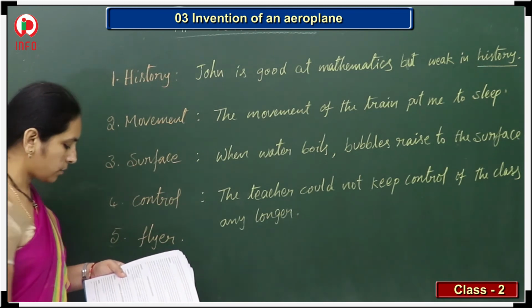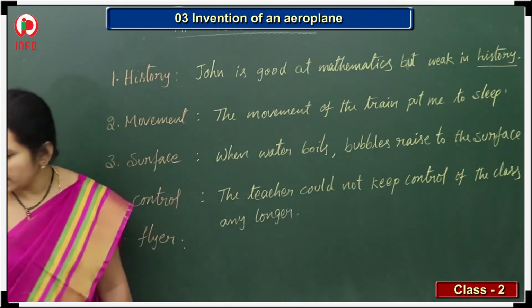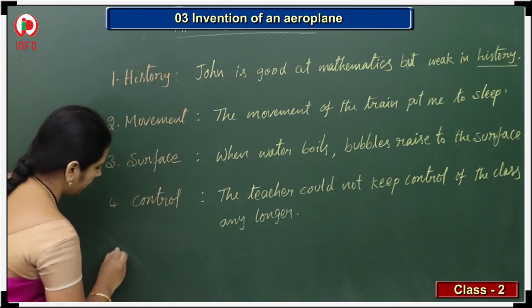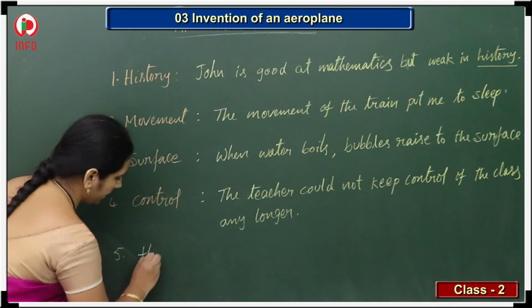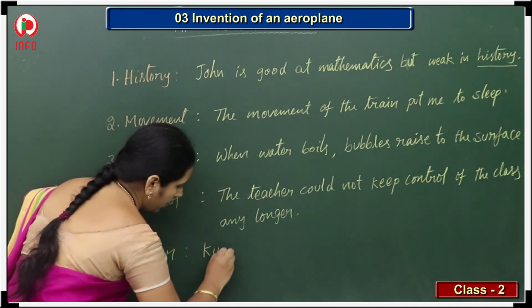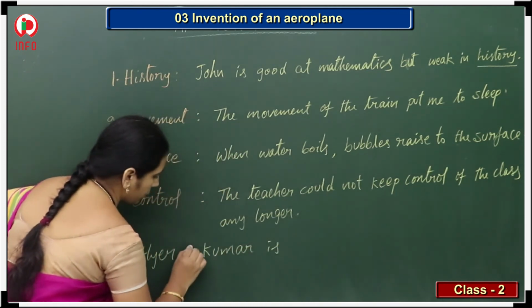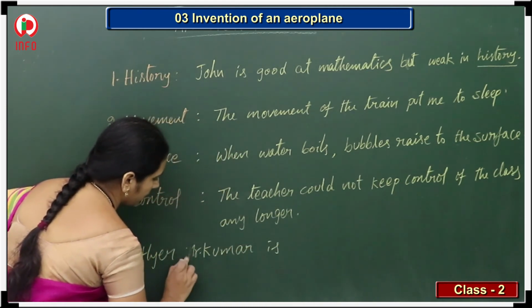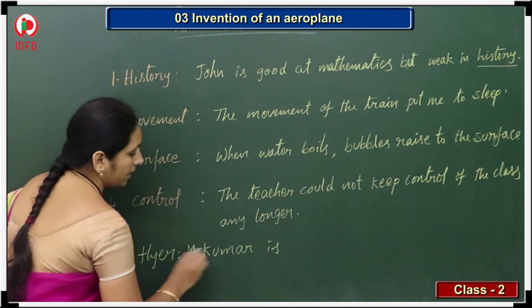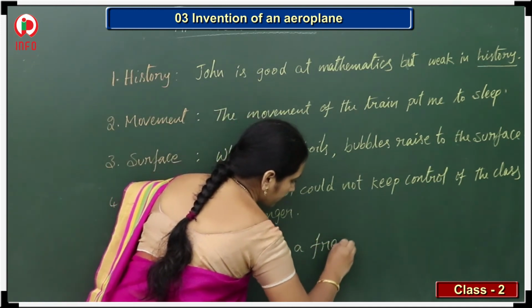Next one, flyer. Flyer, what can we write? I am writing here, Mr. Kumar is a frequent flyer.